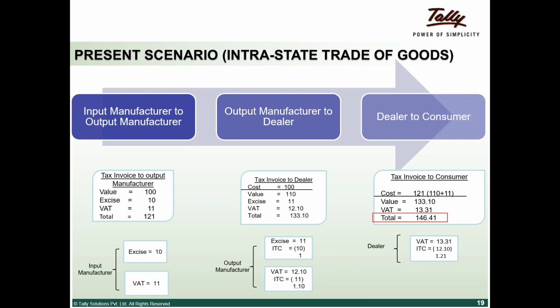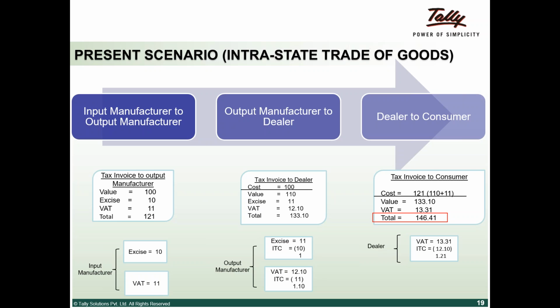The present scenario is that an input manufacturer is selling to an output manufacturer. Basically, he sells a product of 100, paying an excise duty of 10, and VAT of 10%, again on excise duty and value. Total VAT payable is 11. So in total he is raising a tax invoice to the output manufacturer at 121.